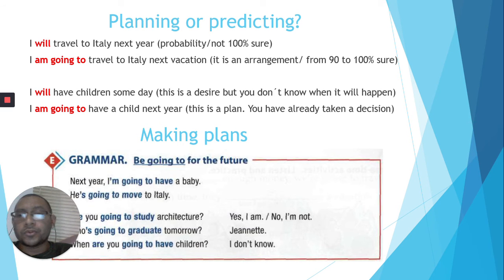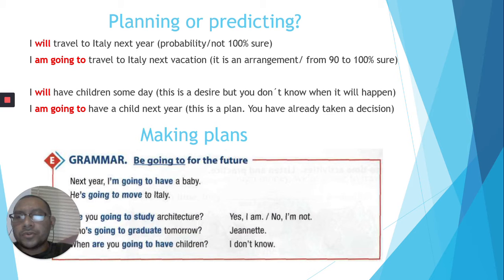Yeah, and here you have the ways how you can make questions and you can answer this. For example, it says, are you going to study architecture? If you have the plan, you can say, yes, I am. But if you have not already planned that, you can say, no, I'm not. Yeah? Who is going to graduate tomorrow?